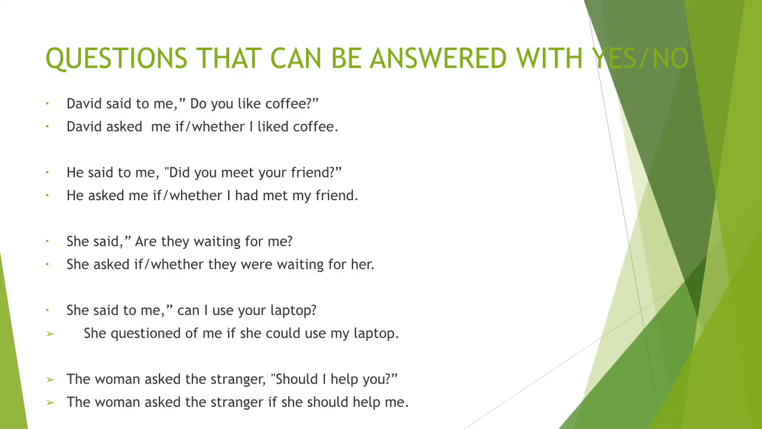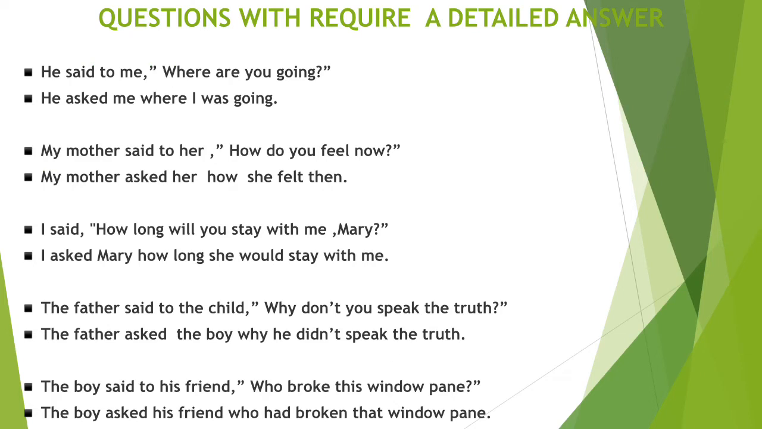Now let's discuss those questions which require a detailed answer. How to convert those questions into indirect speech. So let's see the first example. He said to me, "Where are you going?" Now, if somebody asks us, "Where are you going?" So we are not going to say either yes or no. We are going to give a detailed answer. So remember, don't use if or whether in such kind of questions.